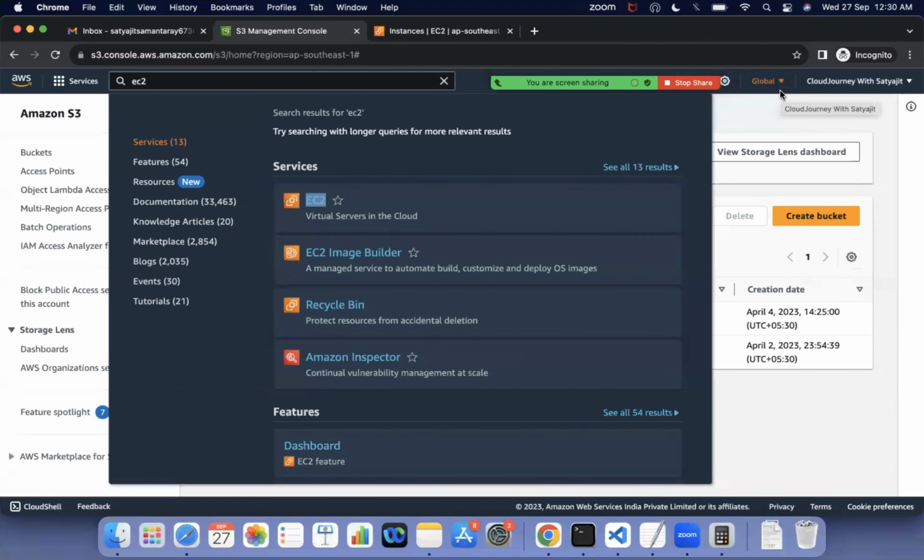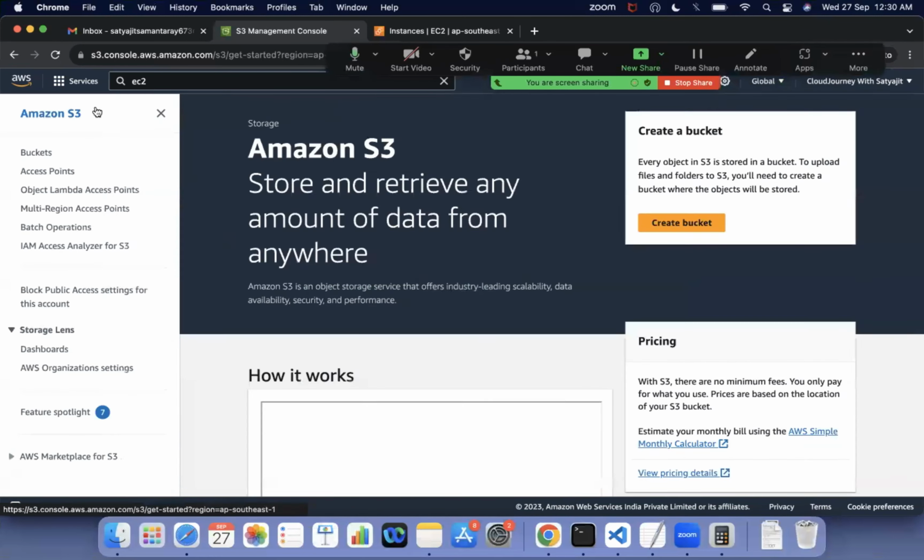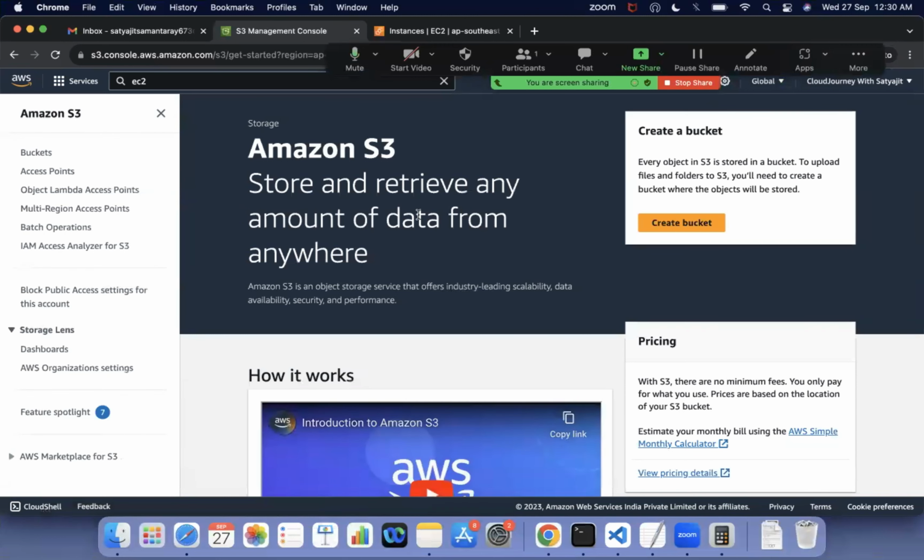Today we are going to discuss a new service called S3. S3 stands for Simple Storage Service. It means S3 is a storage service in the AWS Cloud. There are many types of storage, like we already discussed EBS, which is block storage, and there is something called S3.